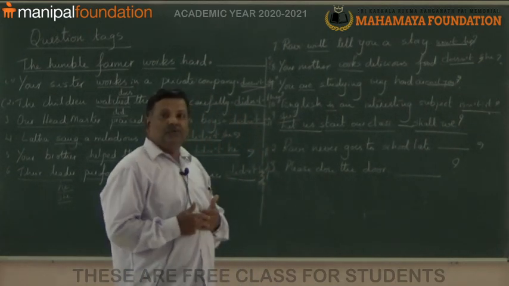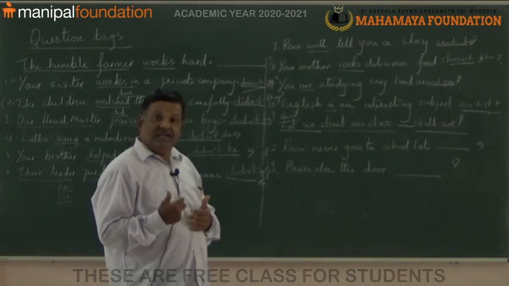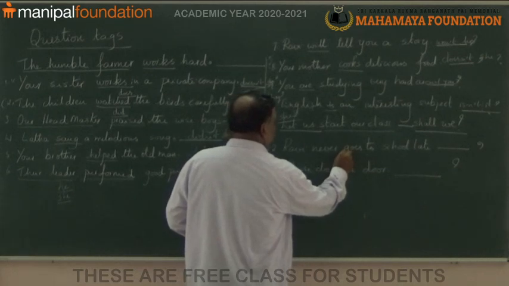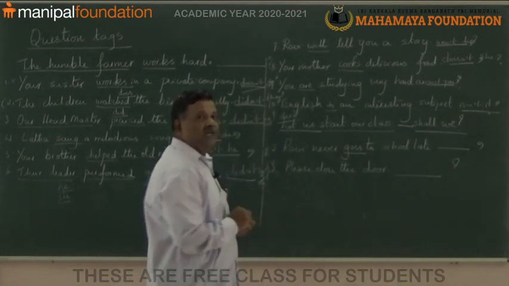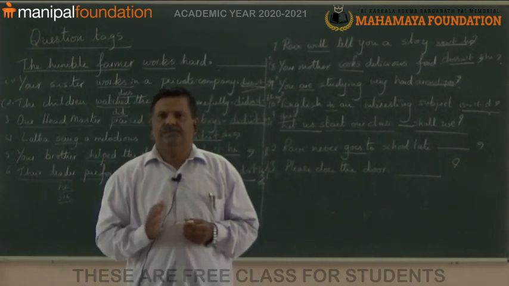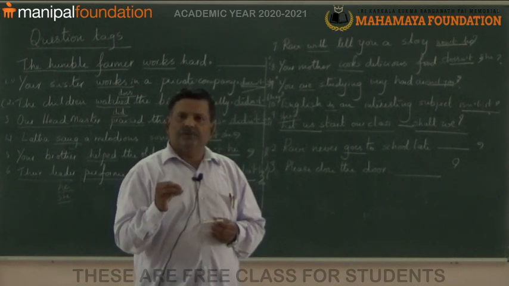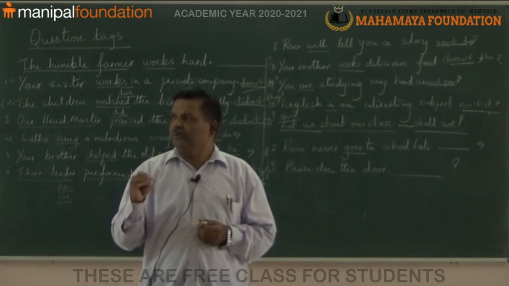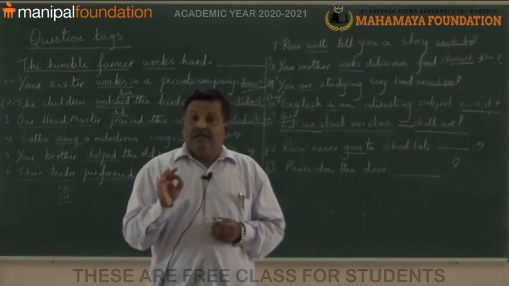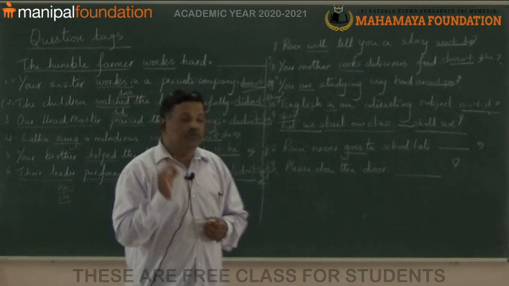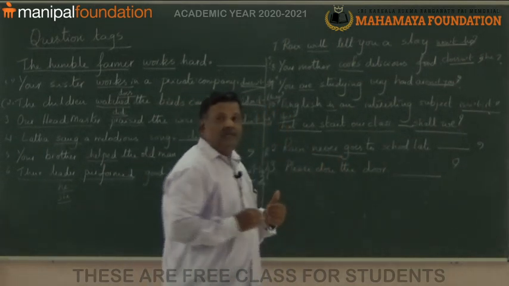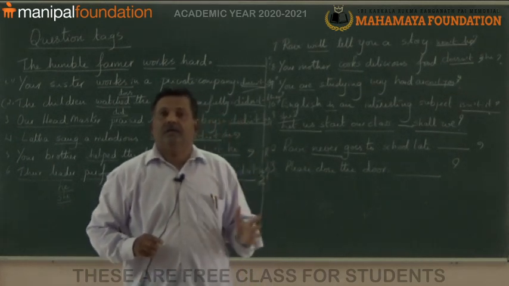Now, I would like to give you another example here. Ravi never goes to school late. Here, verb is goes. You think goes, does, go. You write doesn't. No, not like that. Here, there is the use of never. You see. Here, there is the use of never.